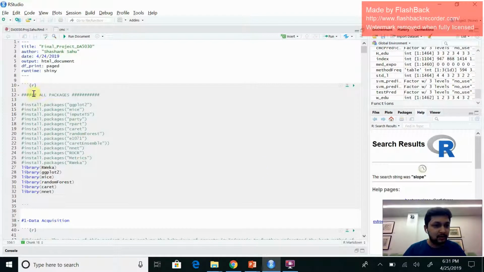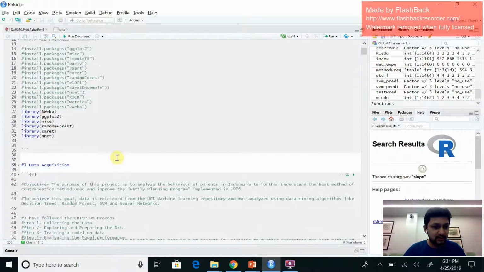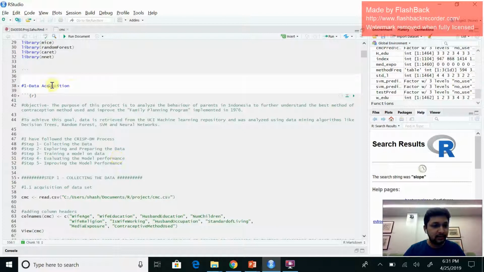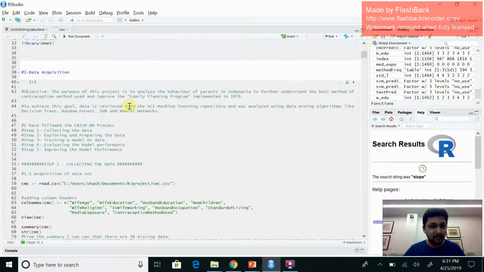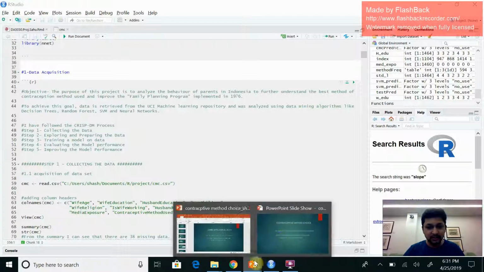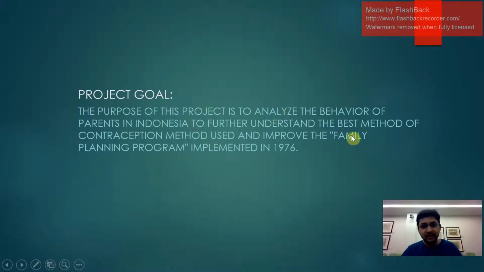First, I have installed all the packages here at the top. Then, for data acquisition, I have acquired the data set from the UCI machine learning repository, which has 1472 instances with 10 columns. The main objective of this project is to analyze the behavior of parents in Indonesia, so that it will be helpful to further understand the best method of contraception used by women, so that it can help improve the family planning program in Indonesia.